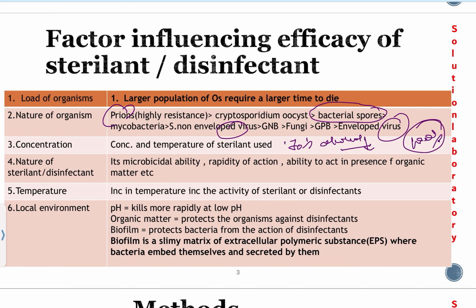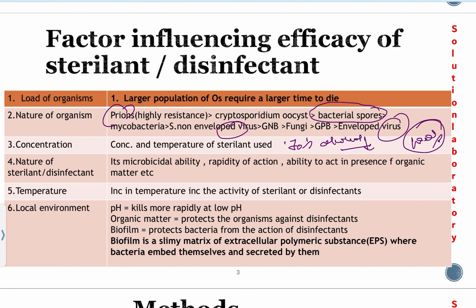The meaning is that we look for contact time. Contact time means for how long the disinfectant remains on the surface of the organism. If you use 100% alcohol, it evaporates quickly and contact time is reduced. But if you reduce the concentration to 70%, the contact time is increased. So we use 70% alcohol rather than 100%.